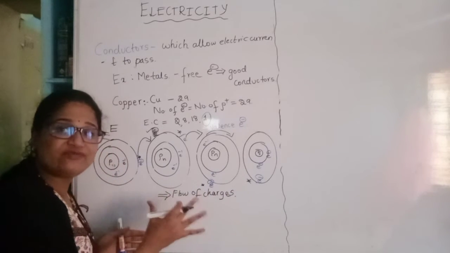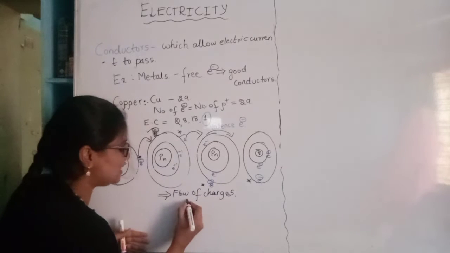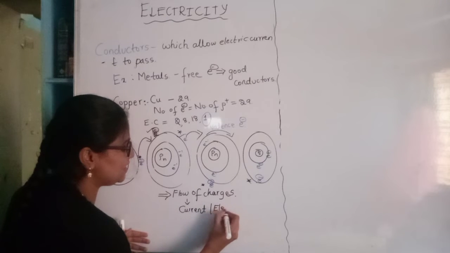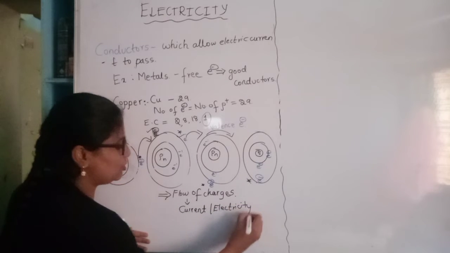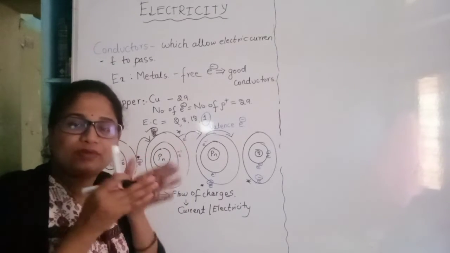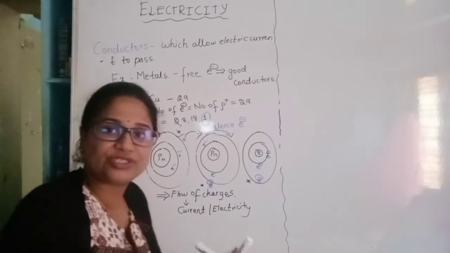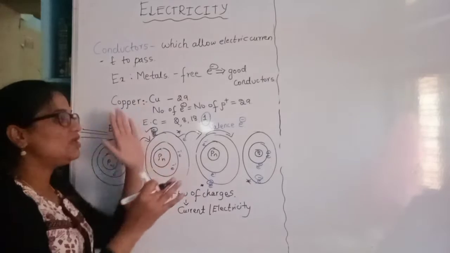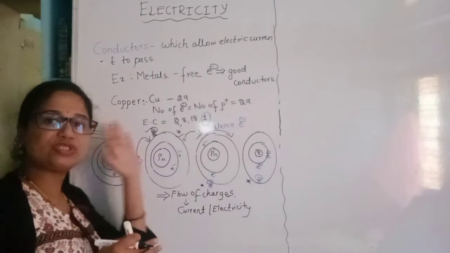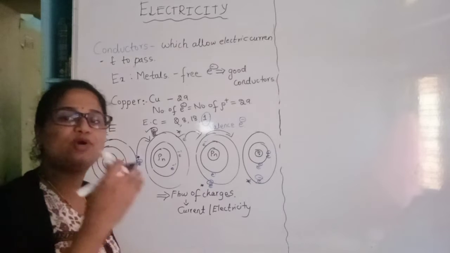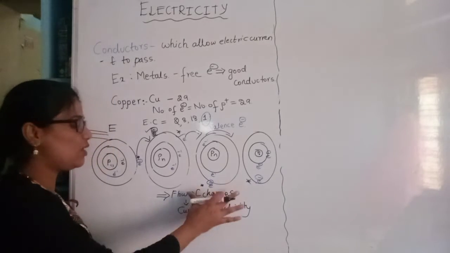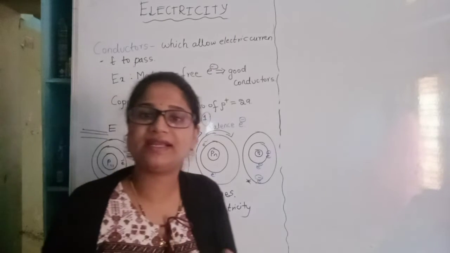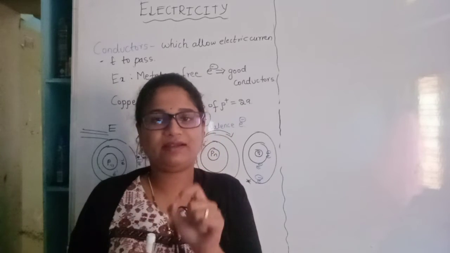So what is this flow of charges? This flow of charges is nothing but the current, or we can say electricity. This flow of charges produces a certain force, and that force is nothing but the current or the electricity. So this is how the continuous movement of electrons produces a kind of force which is called electricity or a current in the conductor. This is how electric current is formed inside the conductor.